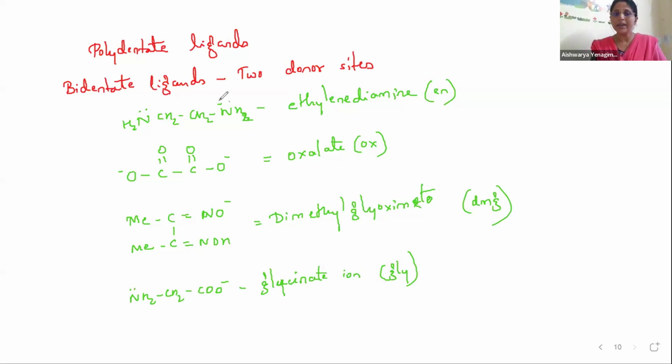So what are bidentate ligands? Bidentate ligands are those which are having two donor sites and they are capable of forming two dative bonds. Understood? So these are all the examples for bidentate ligands.